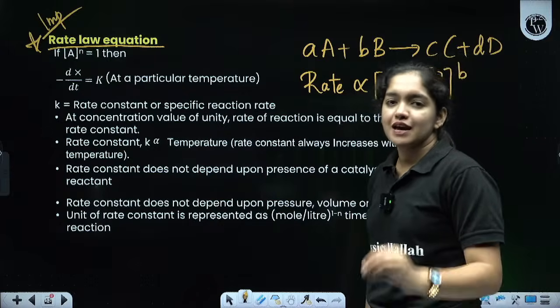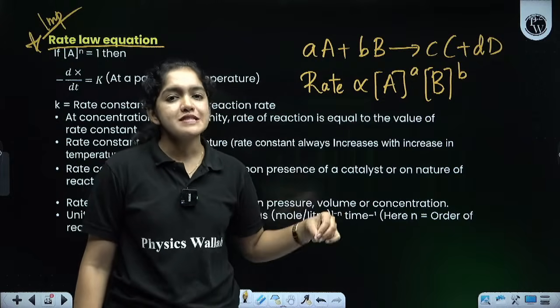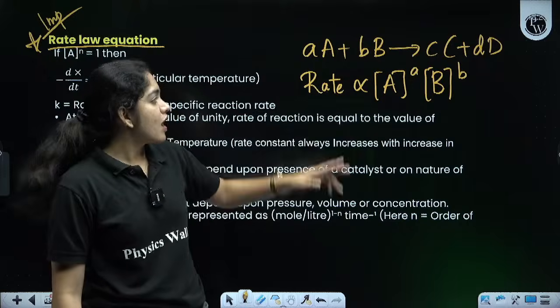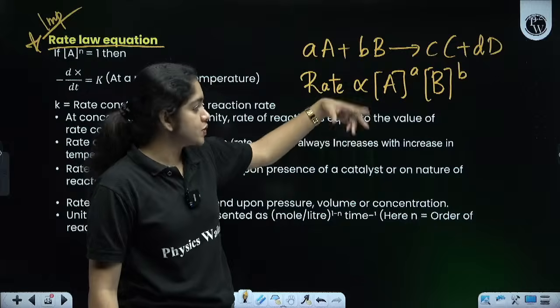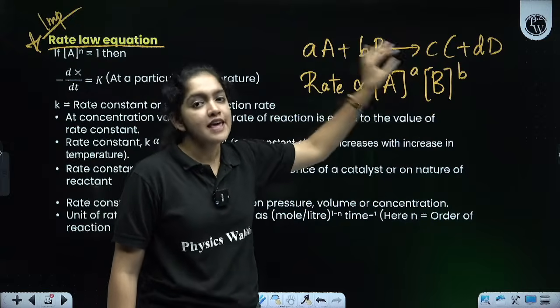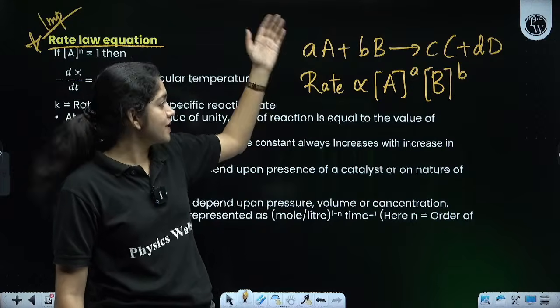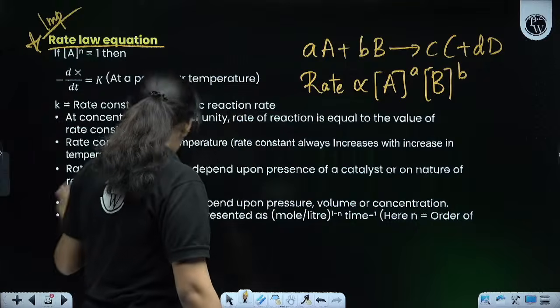Just learn this: the rate of the reaction is directly proportional to the concentration of the reactant terms. If there are any stoichiometric coefficients, just write them as raised to power. Let us take one example.